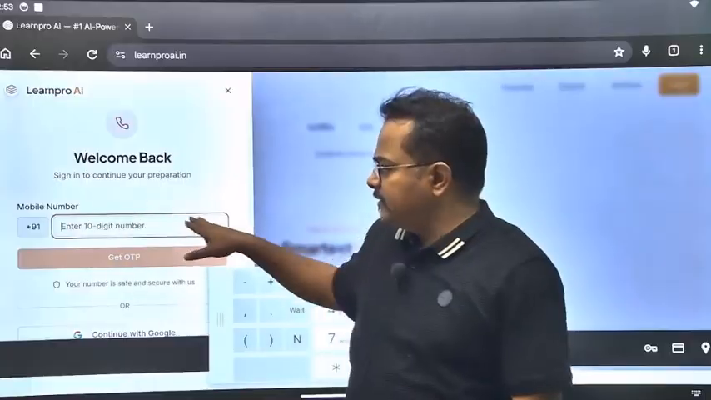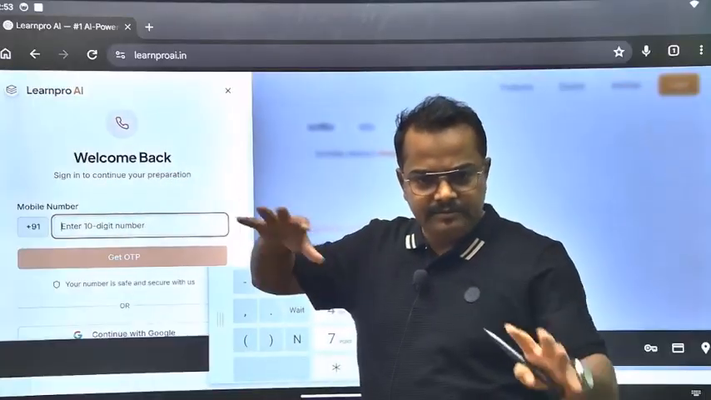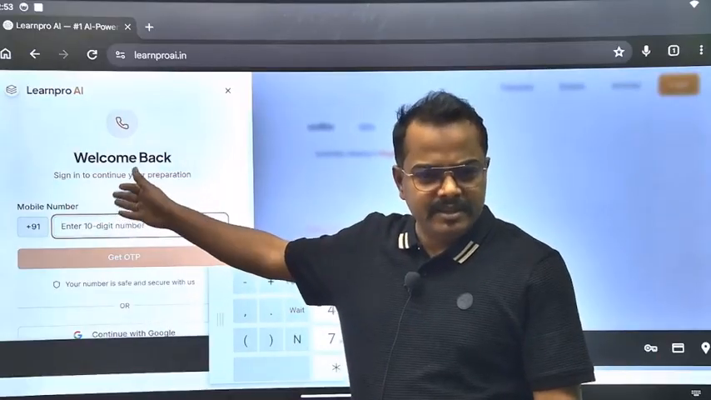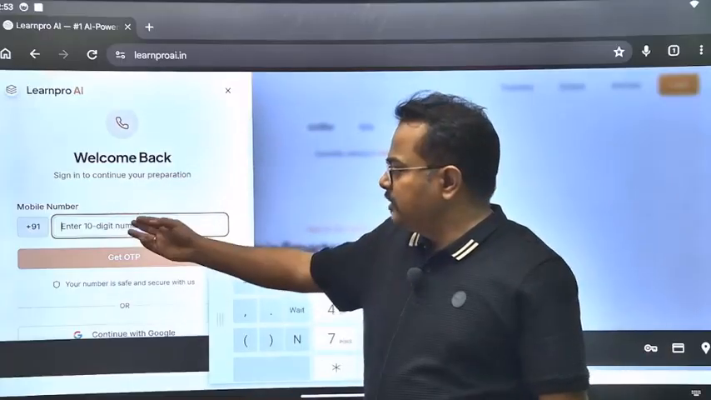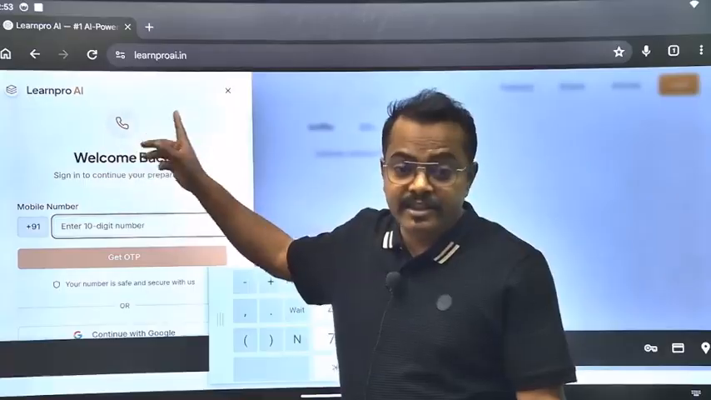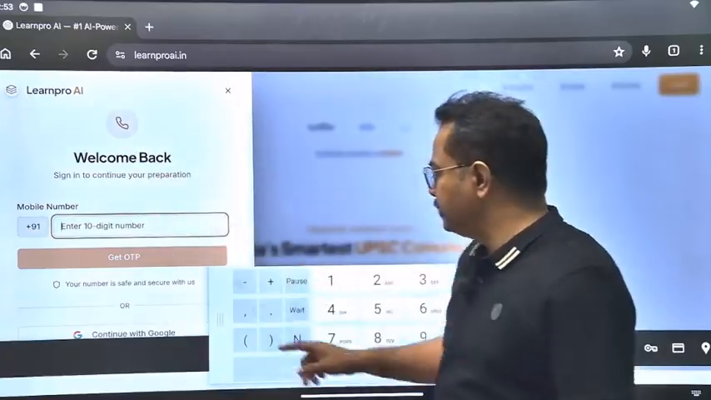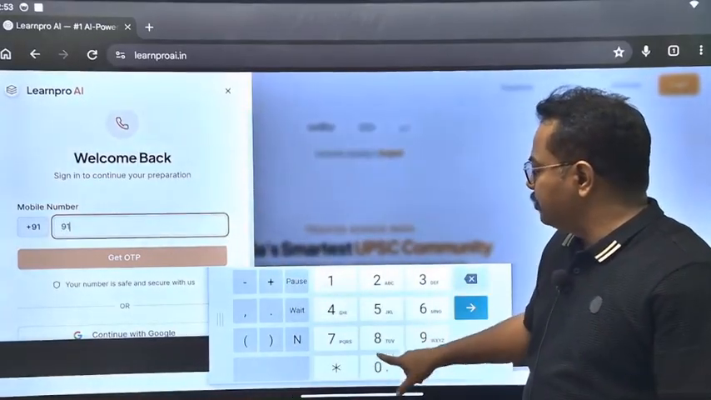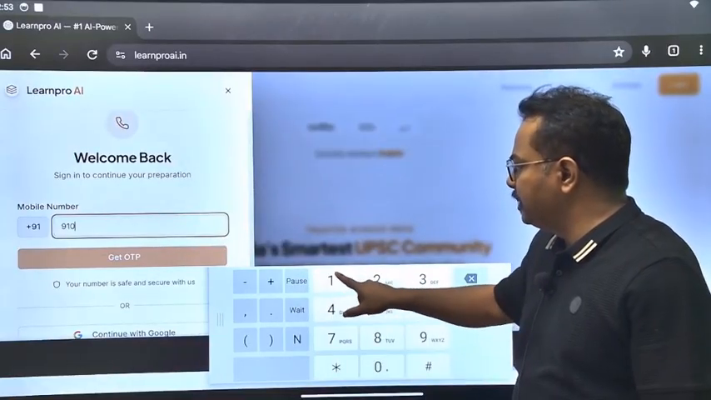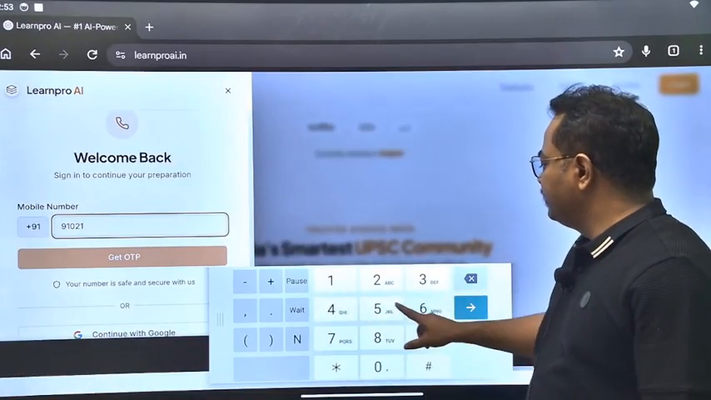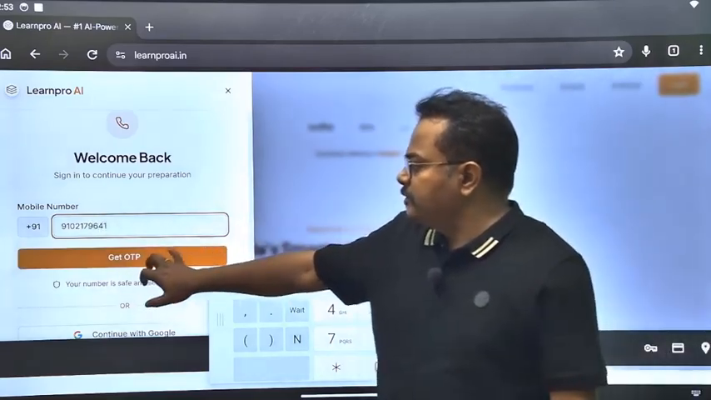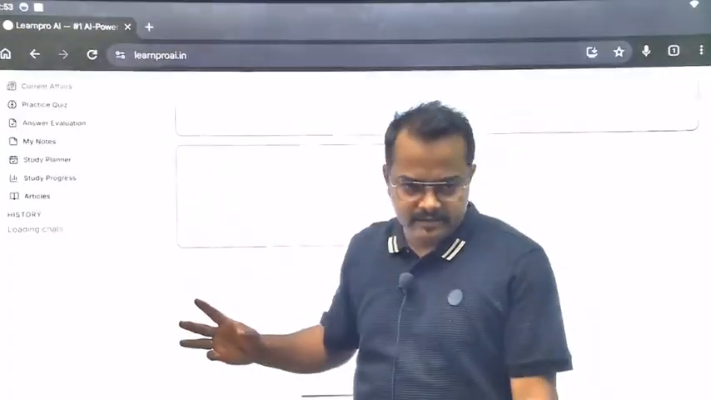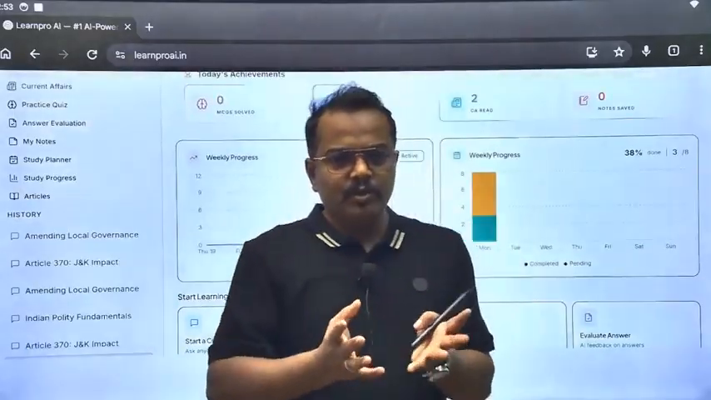And after some time, in version 2, after doing all the trials and everything, we will keep an OTP system here. Currently it is not an OTP system. Your OTP is automatically fetched into the system. For example, if you go there and try to get the OTP, it is auto fetched. So I am putting in my number, and if I try to generate the OTP, it is auto fetched into the system. Just by clicking it, it logged in. So no need to bother about OTP and so on.